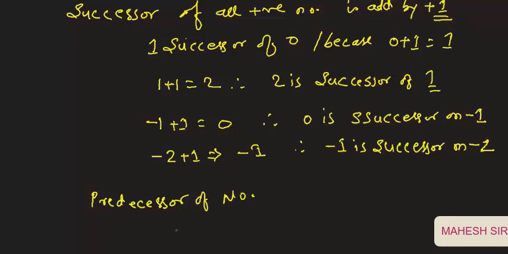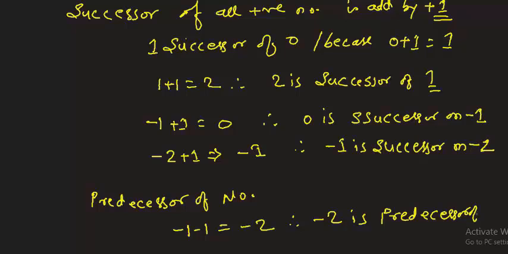Okay, so from -1 we get here -2. Therefore -2 is the predecessor of -1. Okay. Now let us move to understand